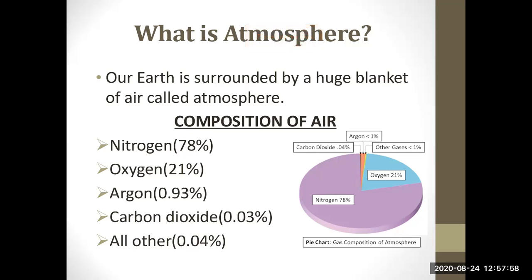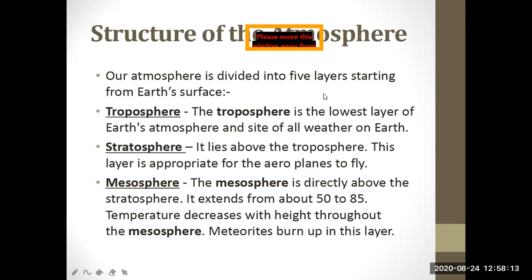It means we all are dependent on each other. Hence, we should protect plants and trees for our own benefit. We should plant trees for our benefit only.